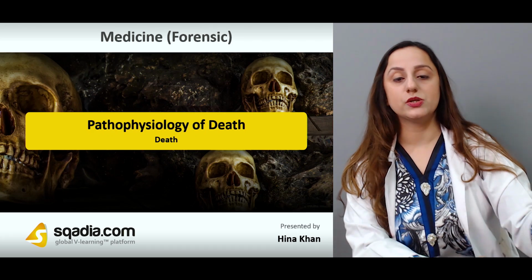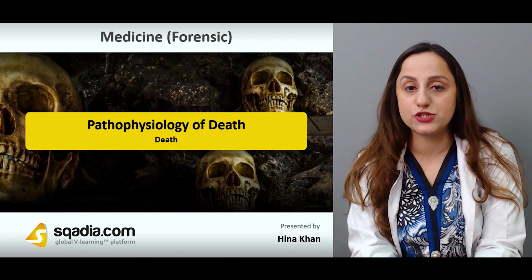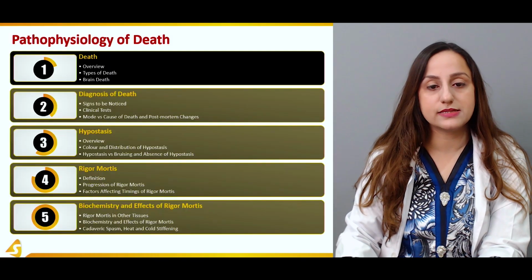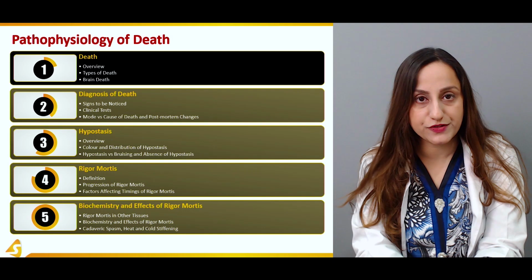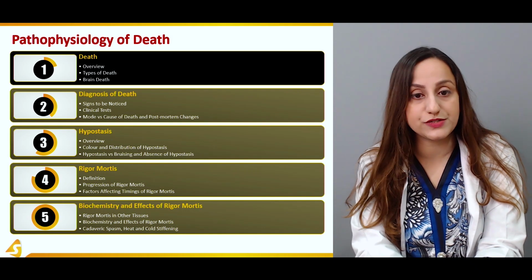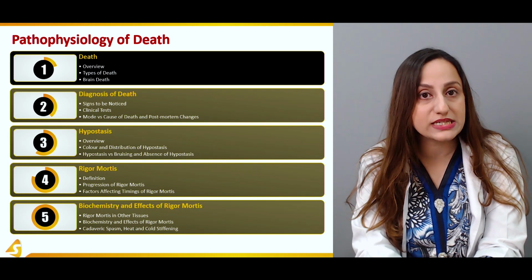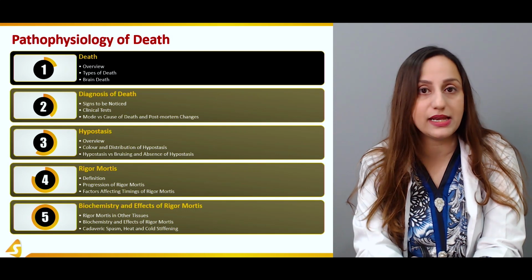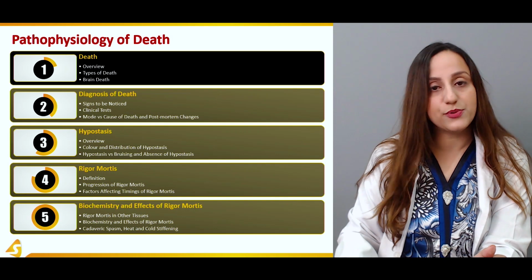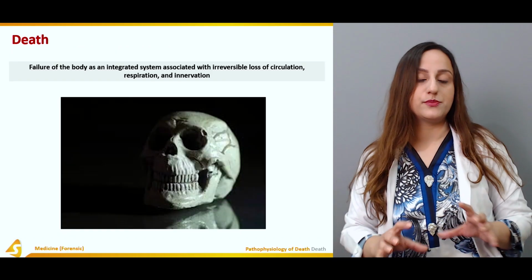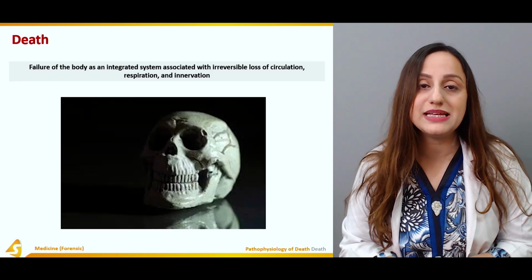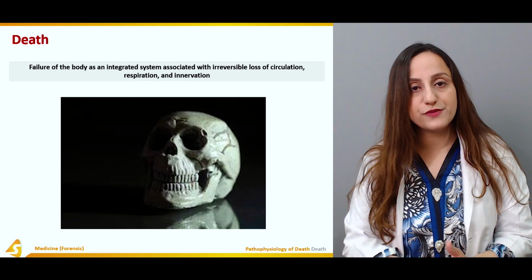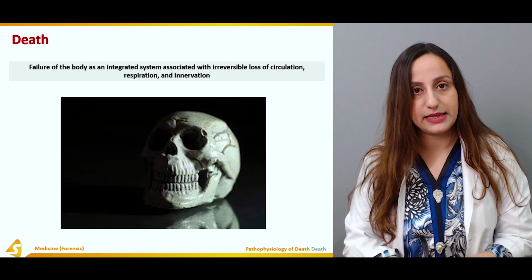Now, in this section, we'll be dealing with the pathophysiology of death. We'll give an overview of death, and then we'll be discussing the types of death, and finally and foremostly, brain death and how it is confirmed that the brain is dead. Because when the brain or the brain stem is found dead, it means that the person is legally dead. So that has to be found very confirmatively in that phase.